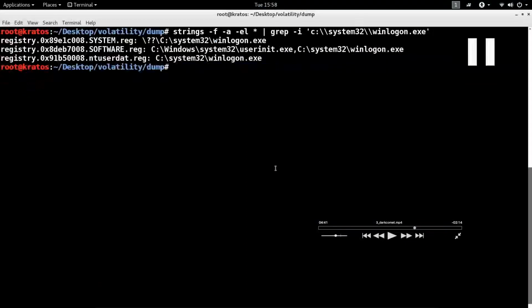Okay. So now going back to the memory forensics, remember the two entries added in the registry for persistence. Now the question really is, why are there not two instances of malicious executable running? There is only one instance of winlogon.exe running from the system32 directory. There's supposed to be two instances of winlogon.exe.